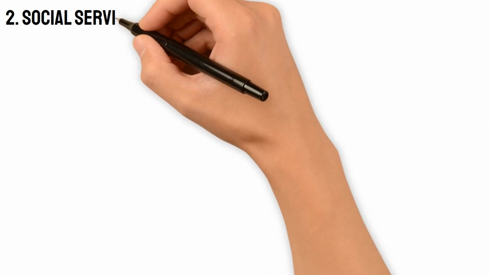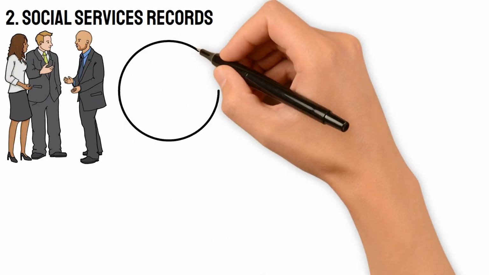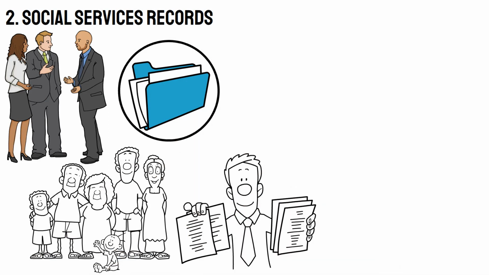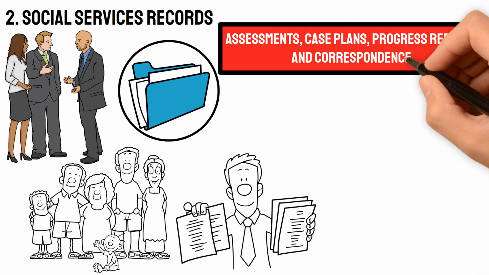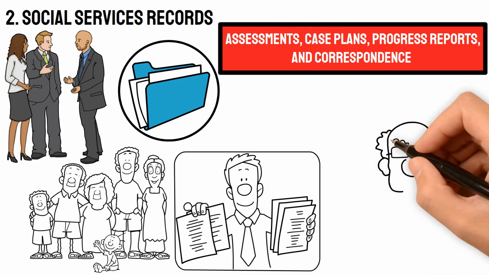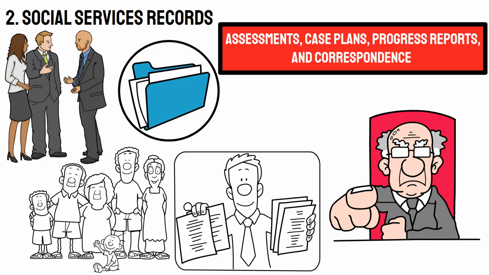2. Social services records. Social services agencies maintain records documenting their involvement with the family, including reports of suspected abuse or neglect, assessments, case plans, progress reports, and correspondence. Access to these records may be governed by state laws and agency policies regarding confidentiality and disclosure.